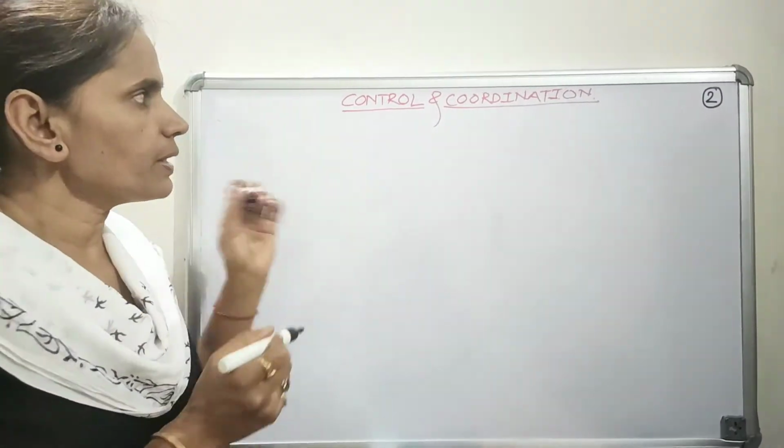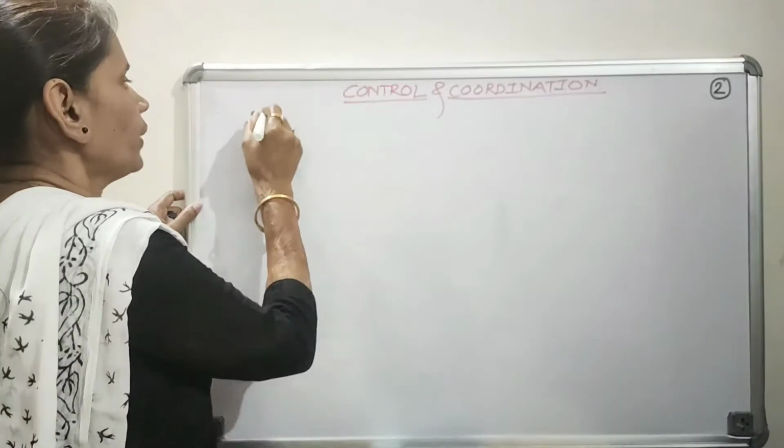In our last session, we started our new chapter, that is control and coordination. We have discussed in detail the coordination in animals. Now let us discuss control and coordination in plants. So let's start. In case of plants, firstly let us define the coordination.